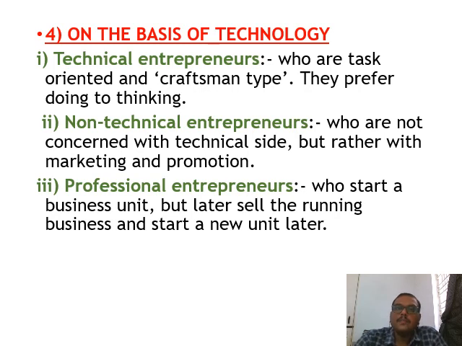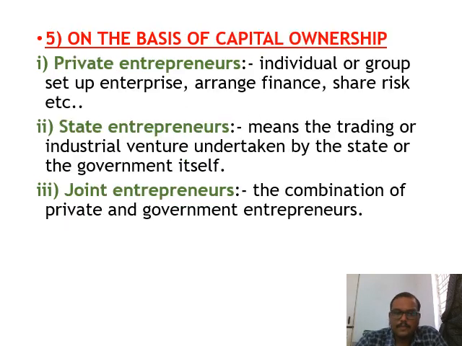They will not bother about the technical side. Professional entrepreneurs are those who start a business unit but later sell the running business and start a new unit.